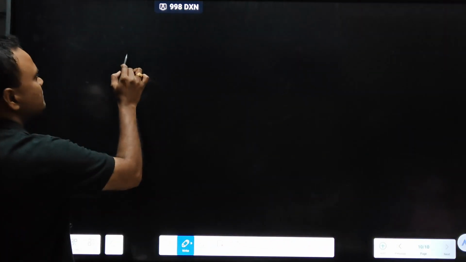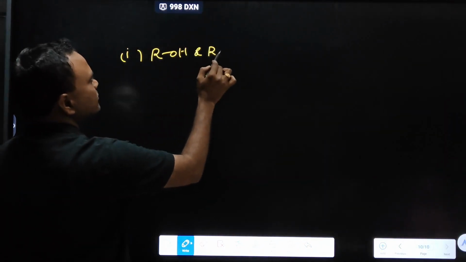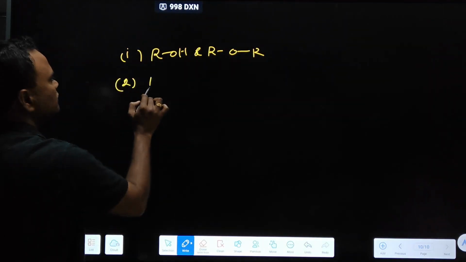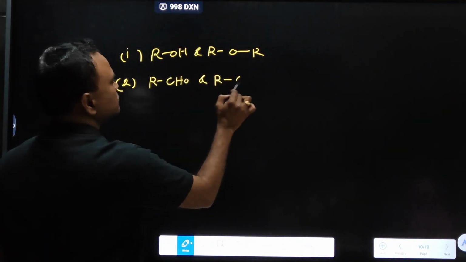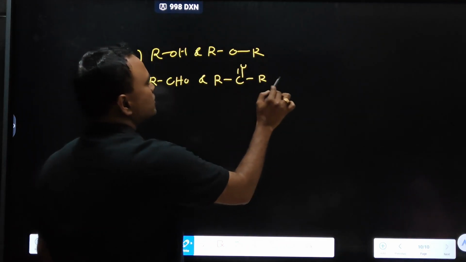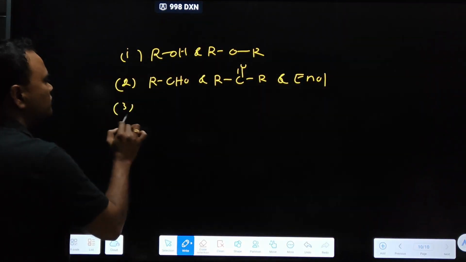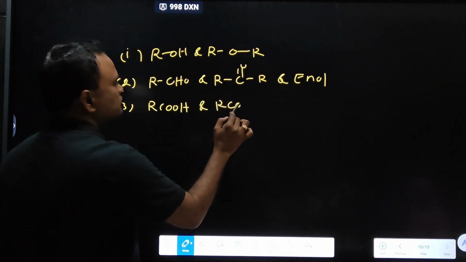First combination, alcohol and ether. Ether formula ROR. Second, aldehyde, ketone, enol. Enols are called unsaturated alcohols. Third one, carboxylic acid and ester.